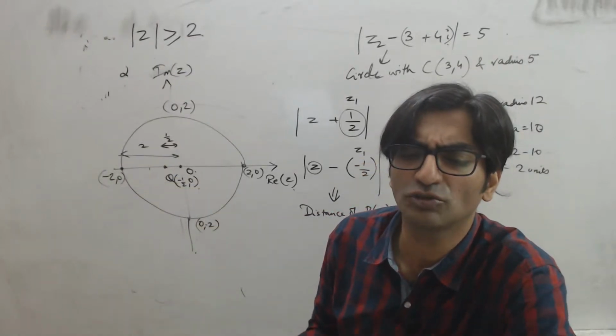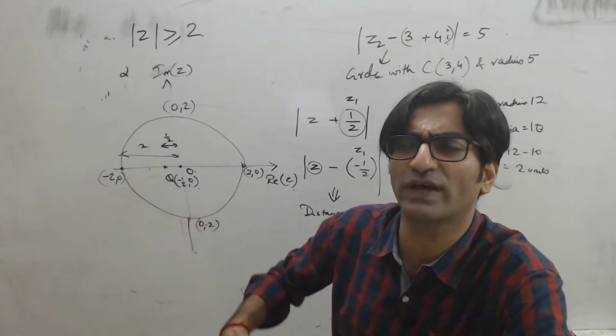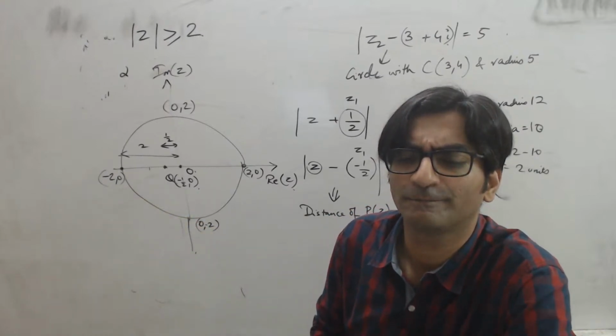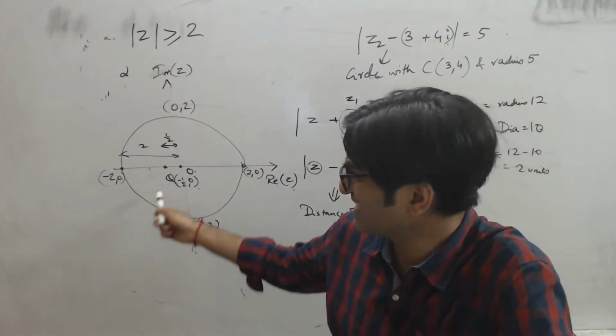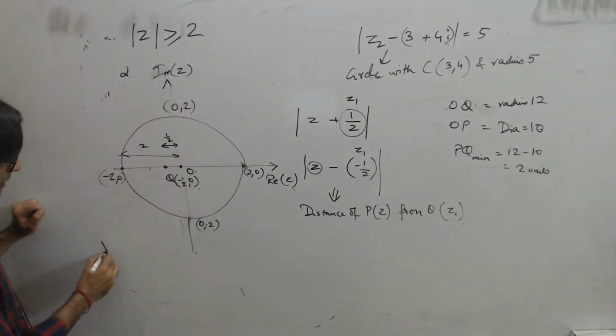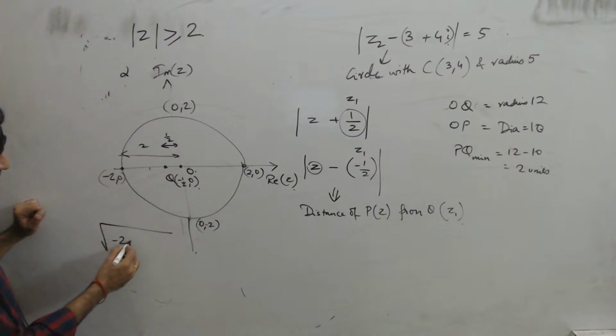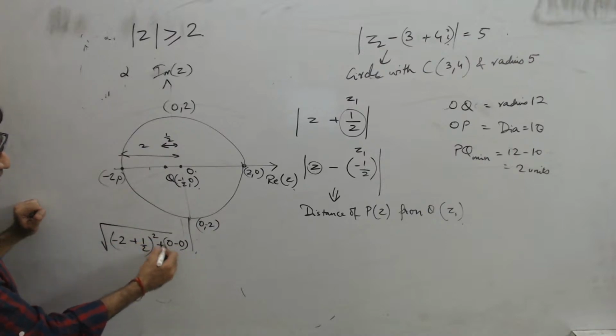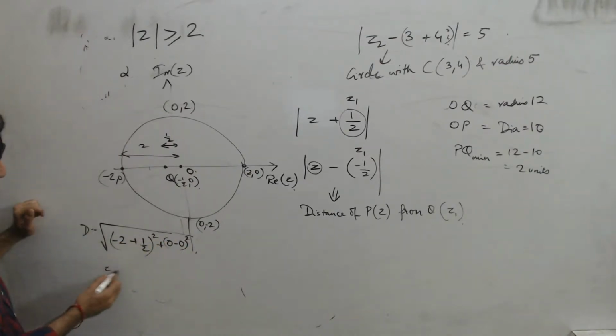No. अंशुमन स्क्वायर क्यों करोगे? डिस्टेंस तो डिस्टेंस होता है, स्क्वायर क्यों करना है? This is the distance, no? Think about this. This is minus 2, 0. This is minus 1 by 2, root of minus 2 plus 1 by 2 the whole square plus 0 minus 0 the whole square. यही करोगे ना? तो कितना आ रहा है ये? 2 minus 1 by 2 is minus 3 by 2.